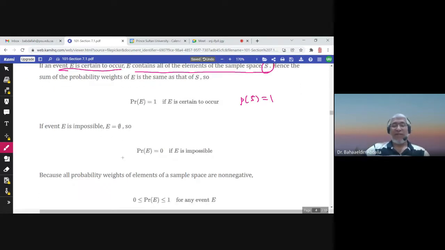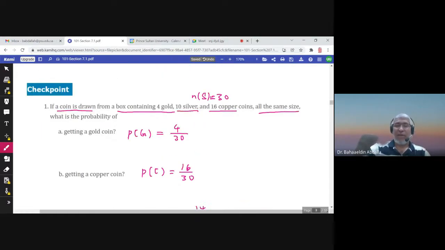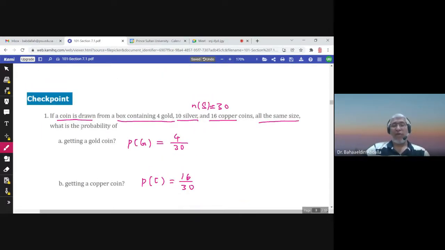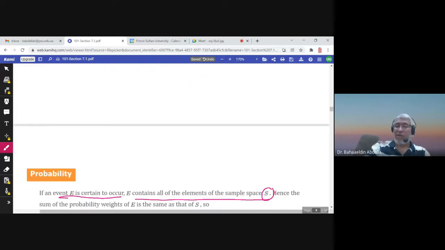While if event E is impossible, it can't be, there is no event like this, so the probability of E would be 0. For example, selecting a coin from these 30 coins, what is the probability of obtaining a pen? There are no pens, they are coins. So the probability of obtaining a pen would be 0.